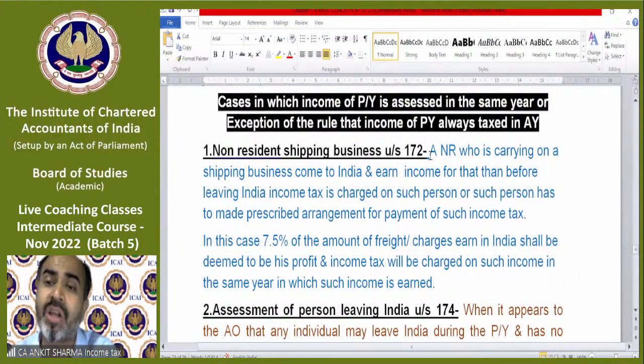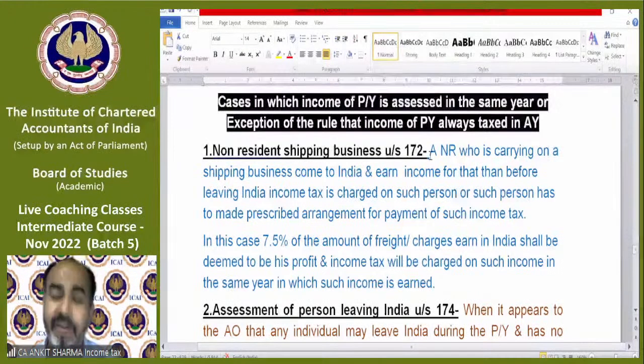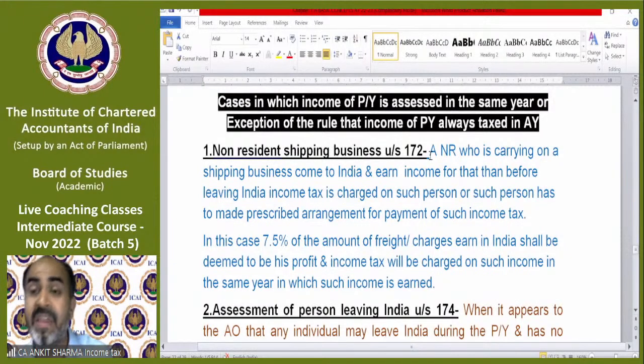But he may or might not come back. So in that case, the department made this provision that if a non-resident who is doing shipping business earned income in India, then before leaving India he needs to pay tax on that income. How will we calculate the income, the profit? Because whatever 50 lakh he collected is kind of a revenue, kind of a sale, and we need to charge tax on the profit. Profit will be known when he deducts the expenditure and makes the P&L account. So he would need to go back for that purpose, but we cannot allow him to go back. So the department has made a very simple, straight, fixed percentage.